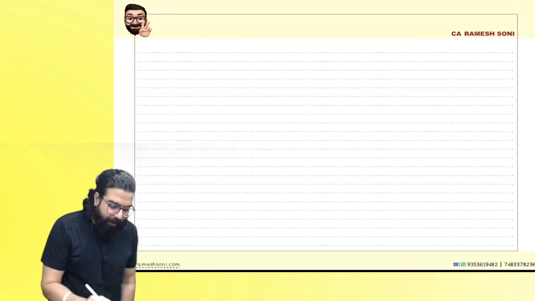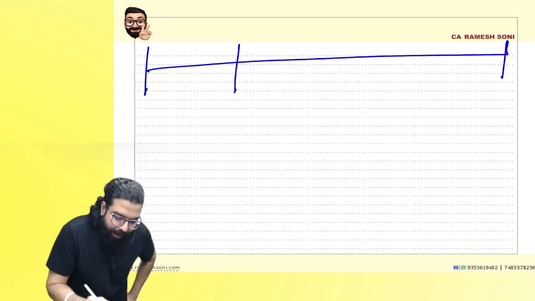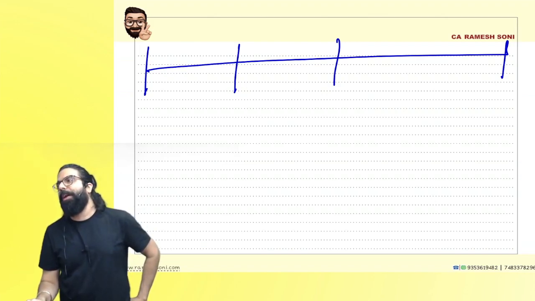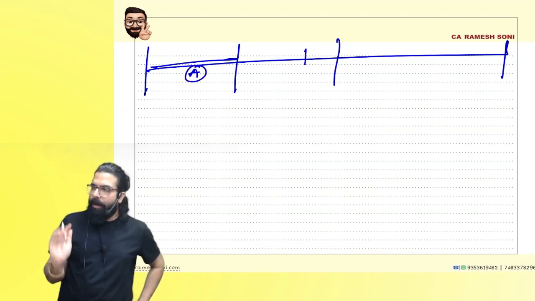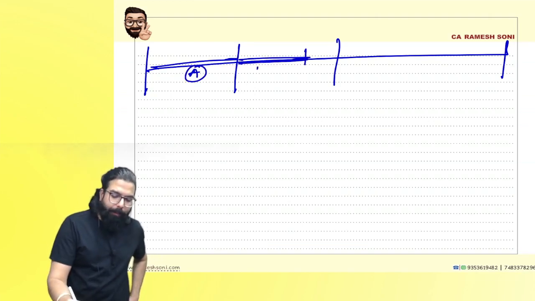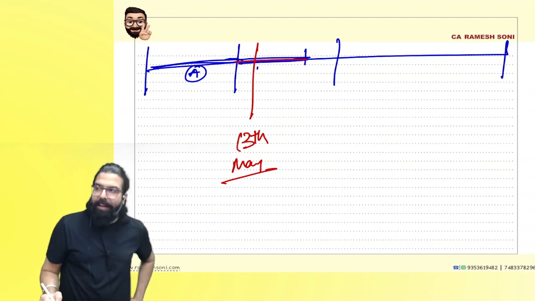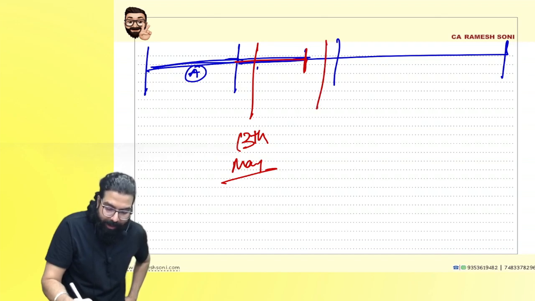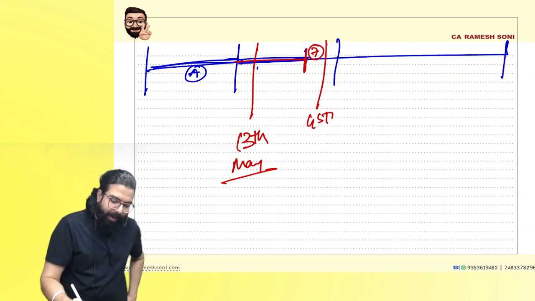Now everyone listen to me very carefully. If you are an NRTP, suppose I took registration for 50 days. For how many days did the NRTP take registration? 50 days: April month and 20 days of May month. So till here he has taken registration. Can you tell me when he will file the return for the April month? 13th of May. Are we clear, everyone? When will he file the return for the May month? When his registration gets over, within how many days? 7 days. He has to file his GSTR 5.